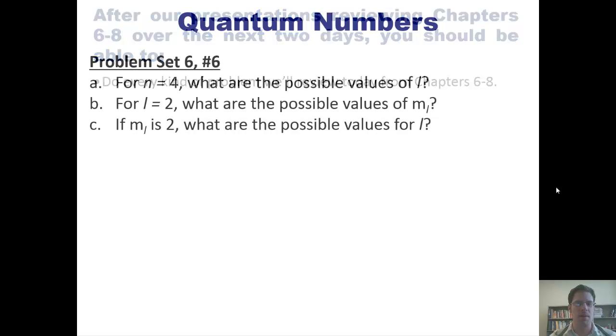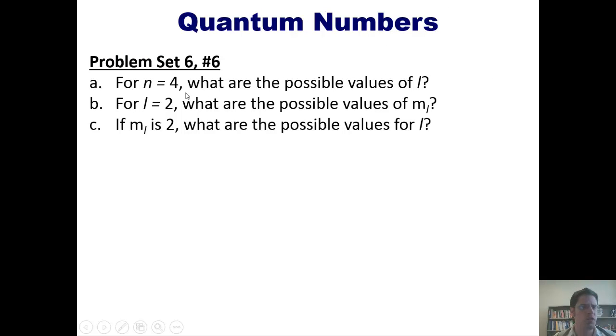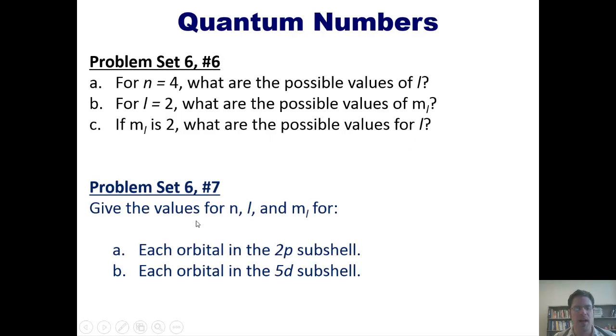Starting with quantum numbers. For n equals 4, what are the possible values of L? For L equals 2, what are the possible values of m sub L? And if m sub L is 2, what are the possible values for L? Separately, give the values for n, L, and m sub L for each orbital in the 2p subshell and each orbital in the 5d subshell.